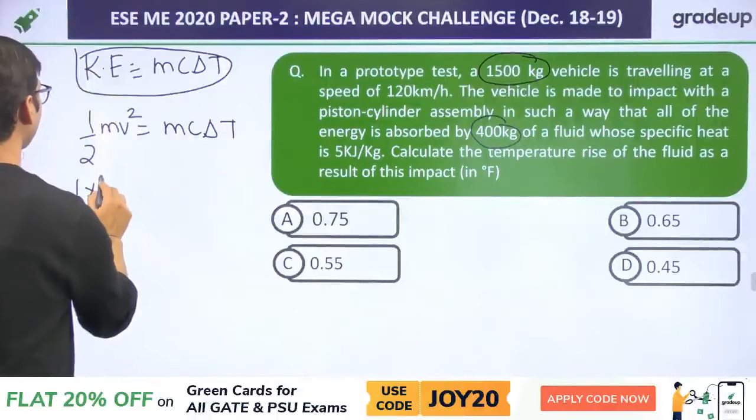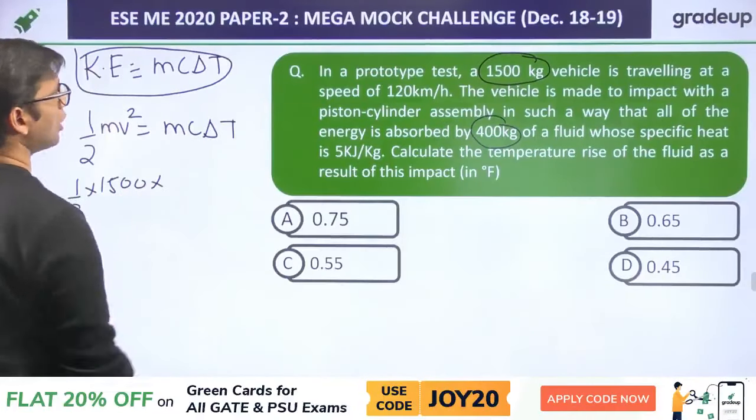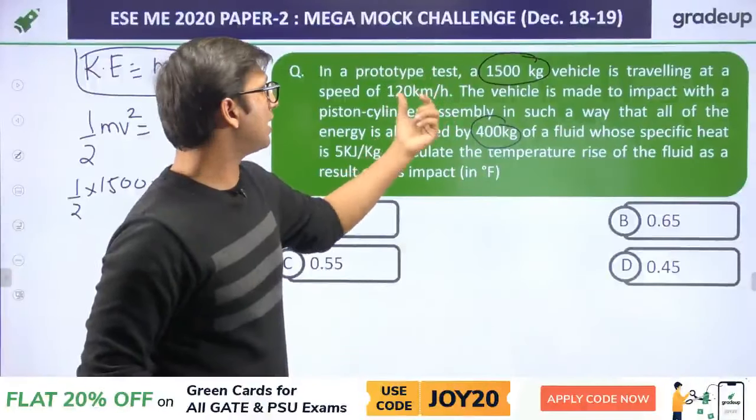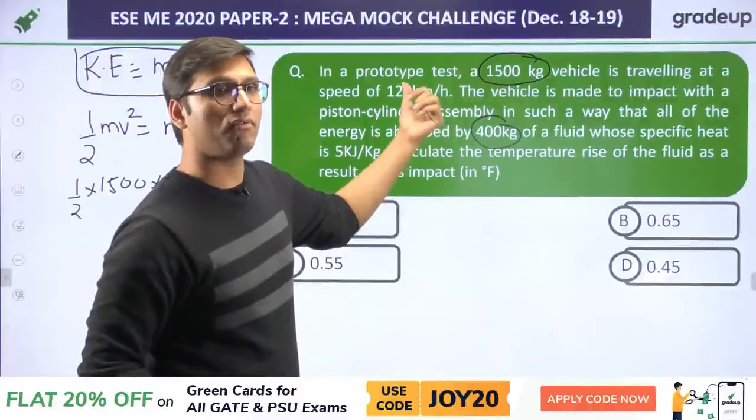So that will be half of 1500 into velocity. Velocity is given in kilometer per hour. You have to convert it into meter per second by multiplying it with 5 by 18.